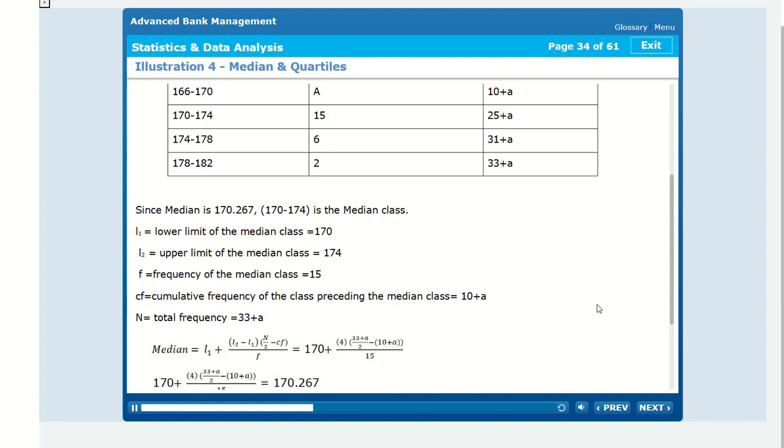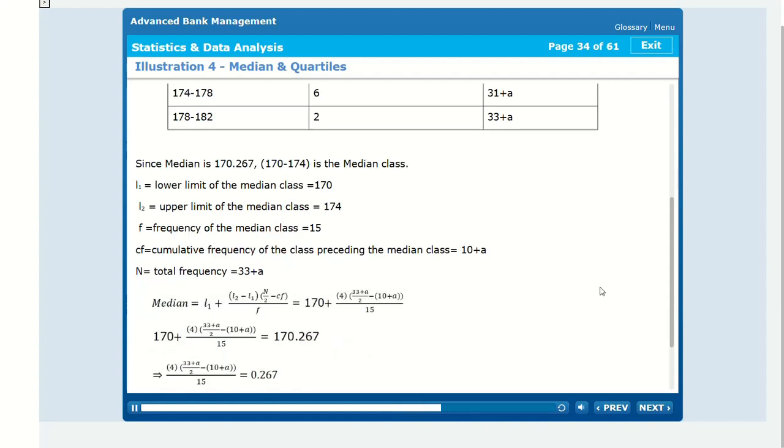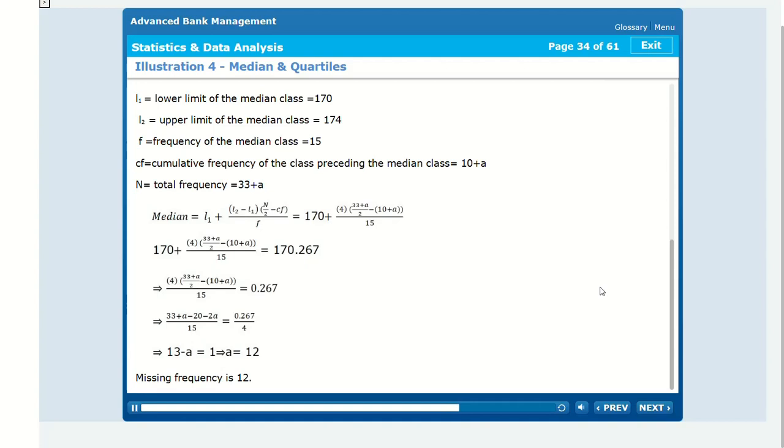L1 equal to lower limit of the median class equal to 170. L2 equal to upper limit of the median class equal to 174. F equal to frequency of the median class equal to 15. CF equal to cumulative frequency of the class preceding the median class equal to 10 plus A. N equal to total frequency equal to 33 plus A. The missing frequency is 12.